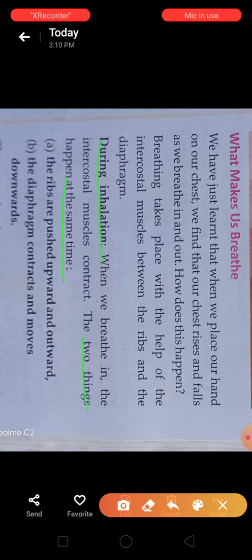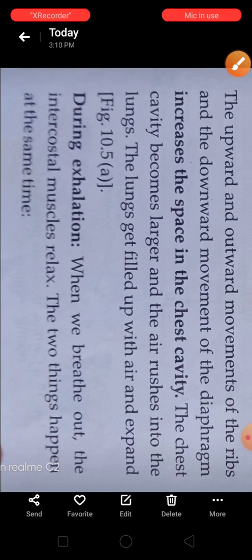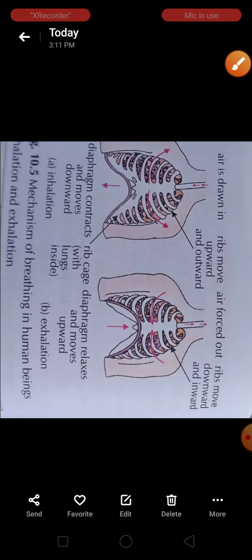The ribs are pushed upward and outward, and the diaphragm contracts and moves downwards. It will be downwards, and the ribs will be upward or outward. I am showing a picture in front of you, by the use of that you can understand.